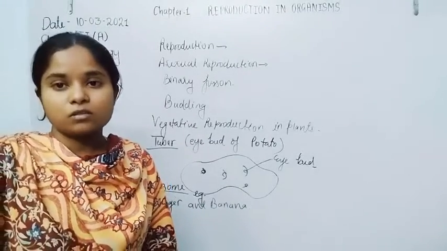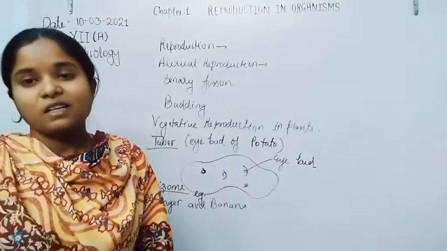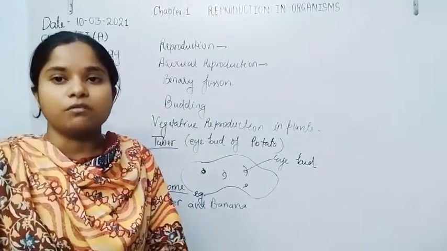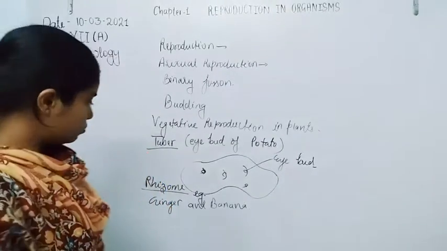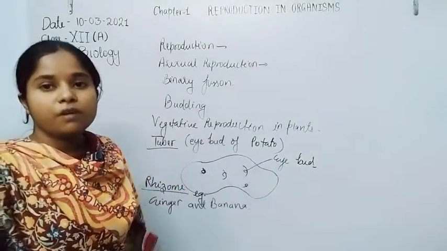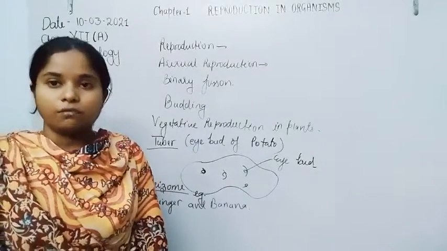That is the case in dhoop grass, where each and every node is able to give rise to the young ones.